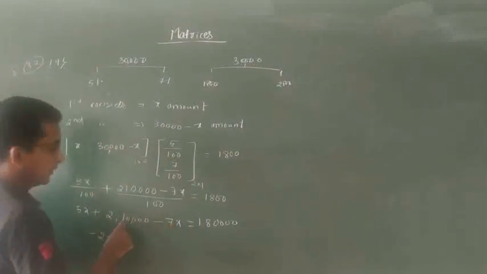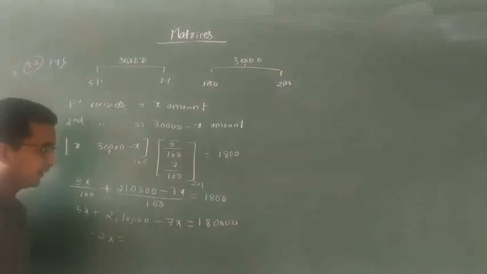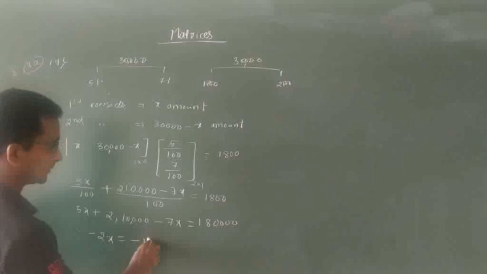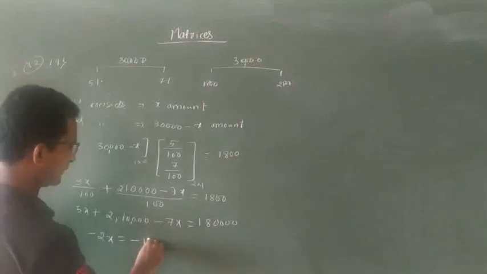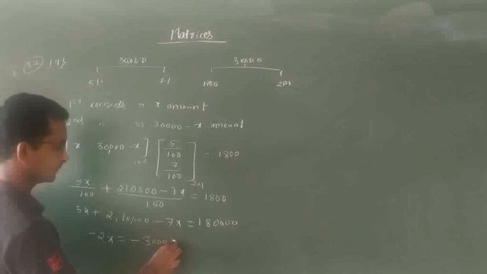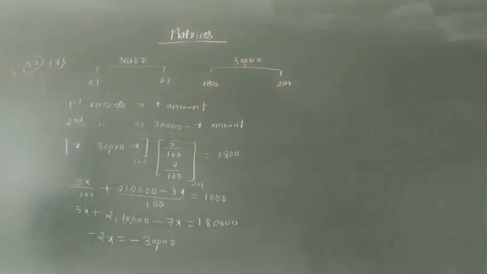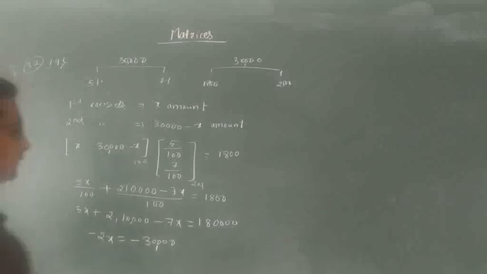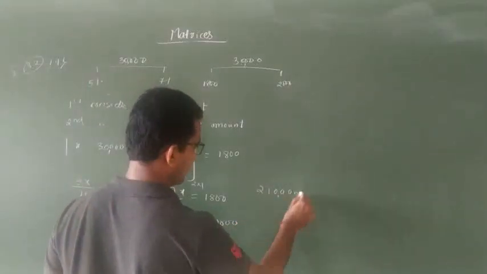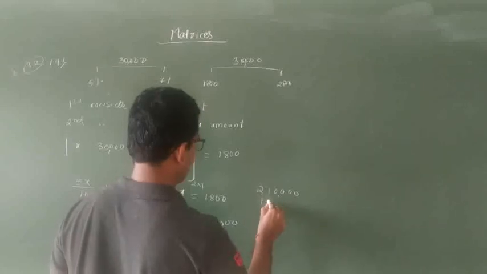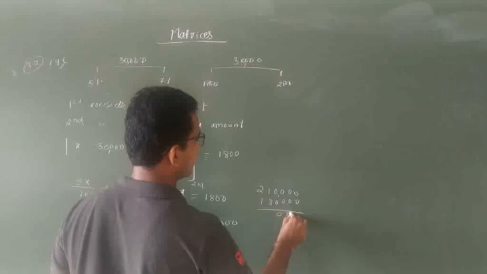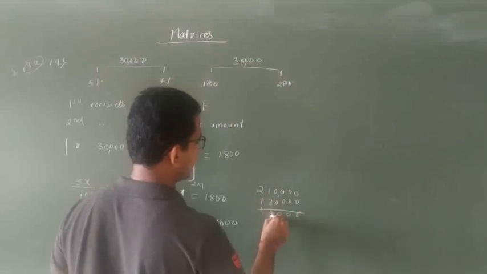So 1,80,000 minus 2,10,000, that is how much? That is minus 30,000. Because it has 2,10,000 minus 1,80,000, these are all zeros, this is 3.